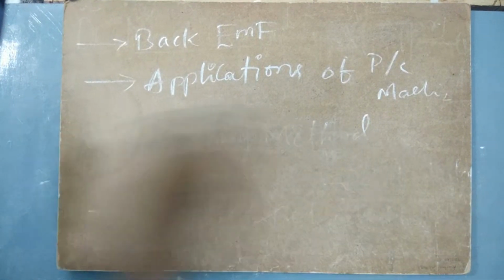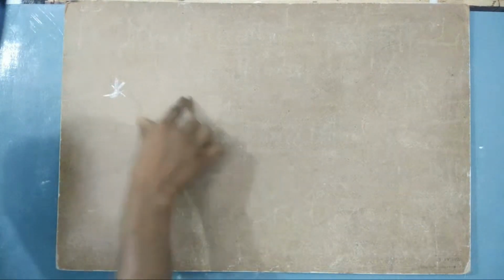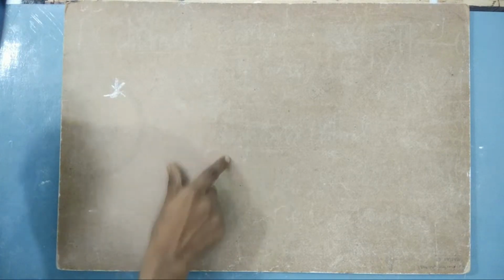Let us start with the back EMF. So what is back EMF here? As the name suggests, you might have got some idea by now. Back EMF in the sense, for example, I am running a machine as a motor. We can run a DC machine both as a generator and as a motor. It is very important to note this.